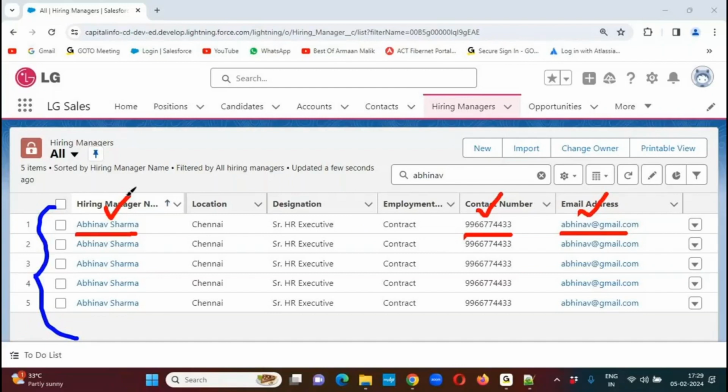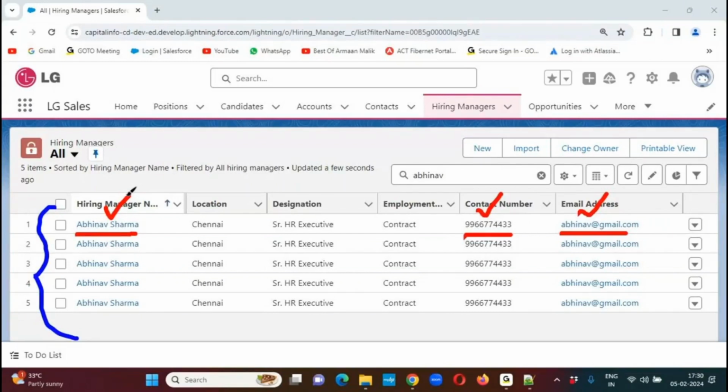When you try to create the second record, it has to check with this name, this contact number, this email ID, whether a record already exists or not. If yes, it has to show the error message, boss, duplicate record found, so we can't accept this record. Suppose if the duplicate records are not available, then it should accept my record as it is here. I want this kind of duplication elimination mechanism.